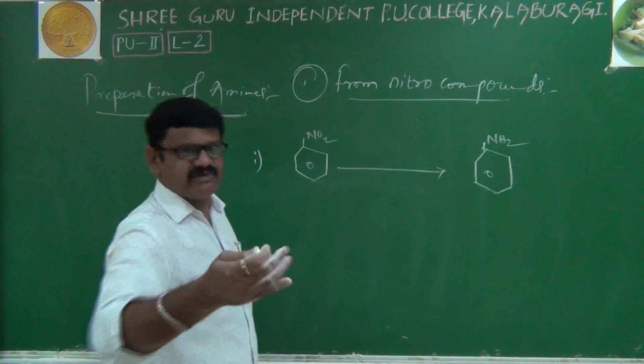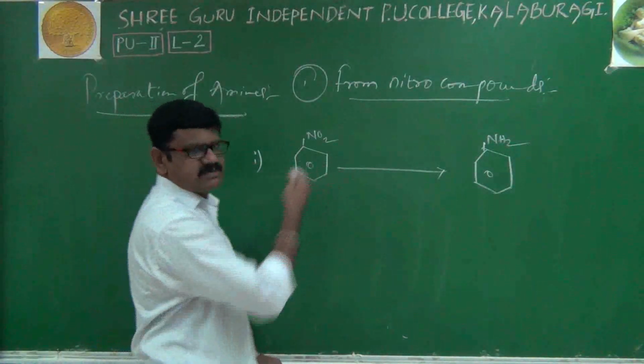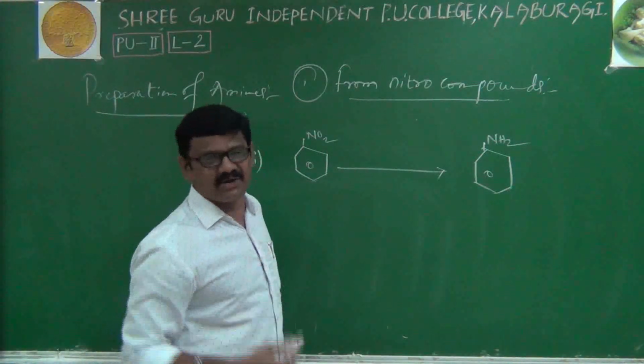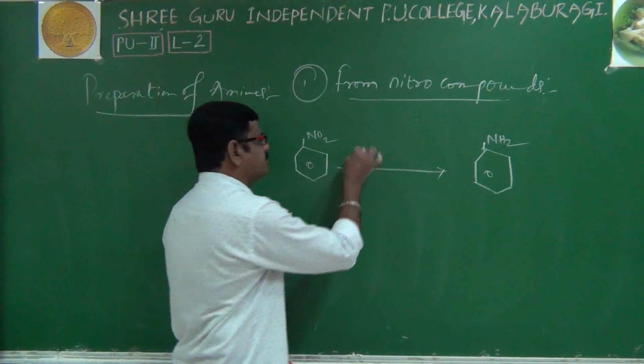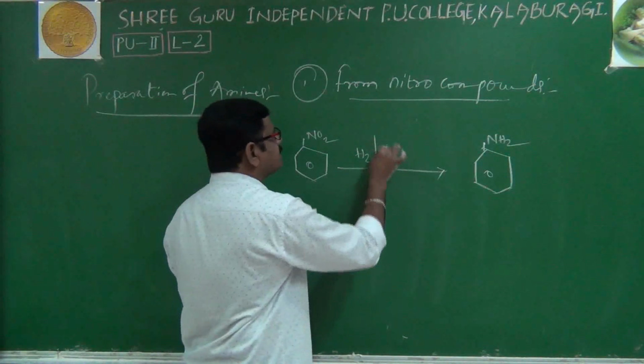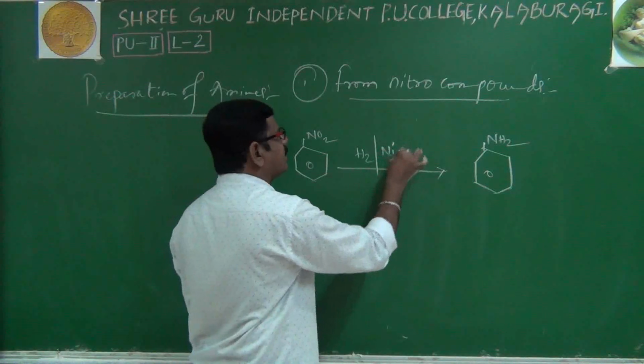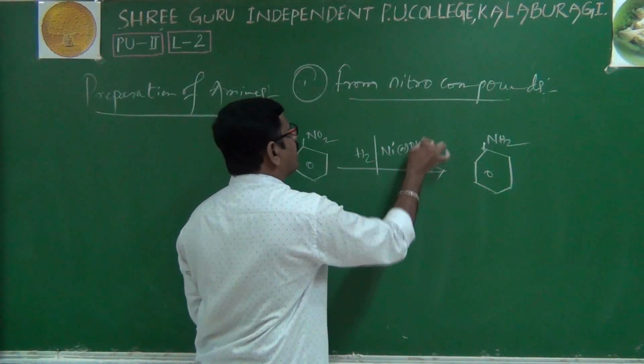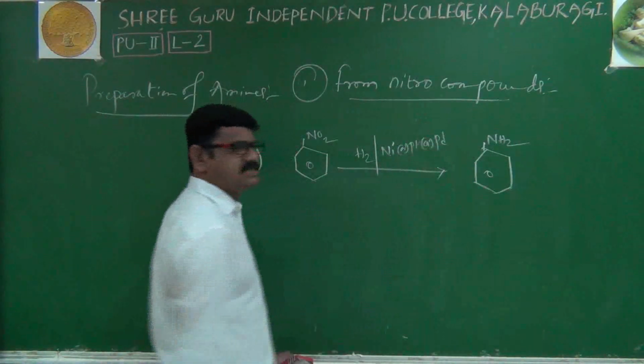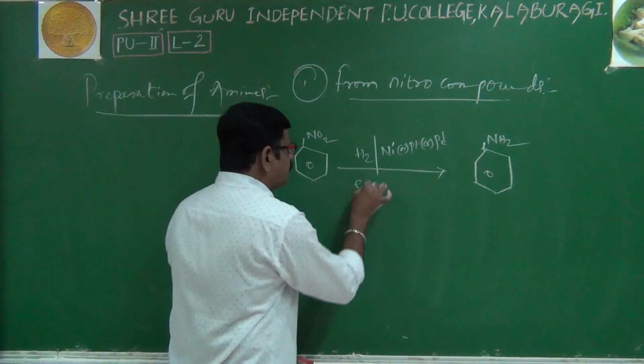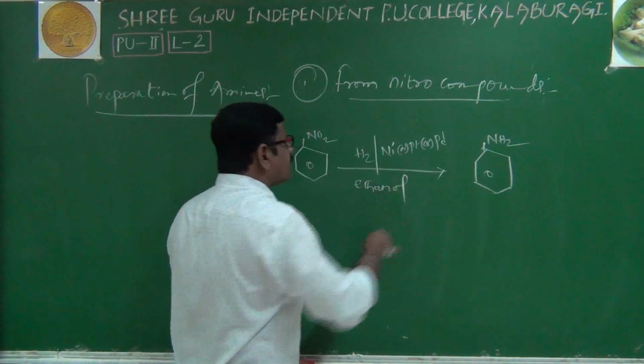We'll use different reagents. In the first method we are using catalytic hydrogenation. Catalytic hydrogenation means hydrogen we are adding in the presence of either nickel, platinum or palladium metals, in ethanol solvent.